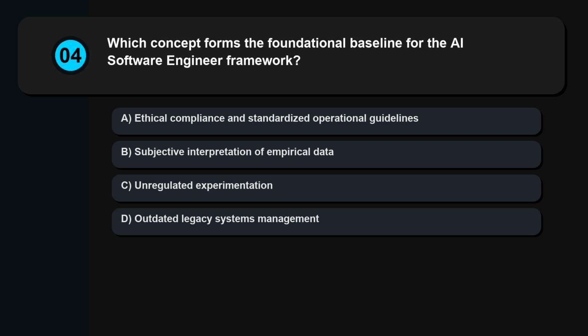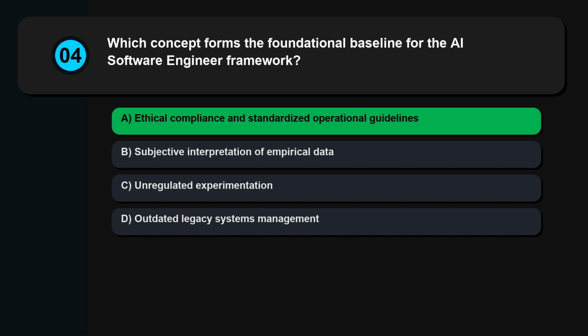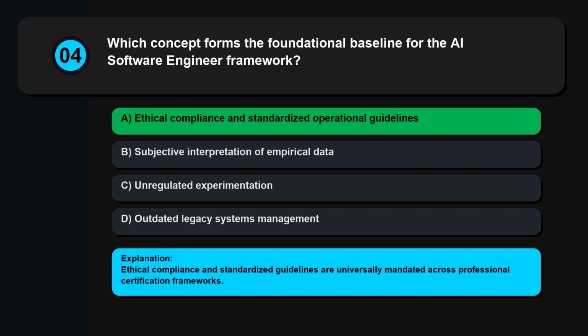Question 4. Which concept forms the foundational baseline for the AI software engineer framework? Ethical compliance and standardized operational guidelines, subjective interpretation of empirical data, unregulated experimentation, outdated legacy systems management. Ethical compliance and standardized guidelines are universally mandated across professional certification frameworks.